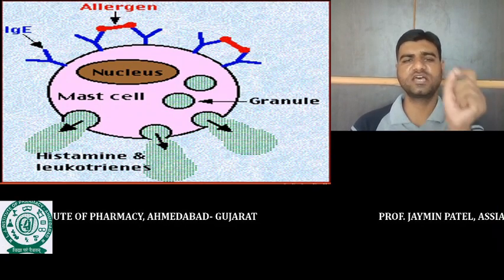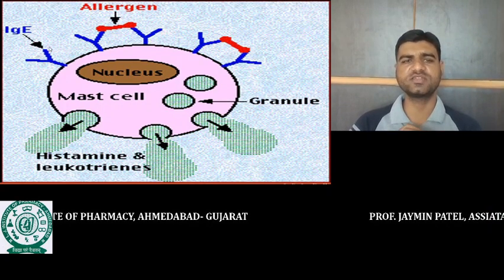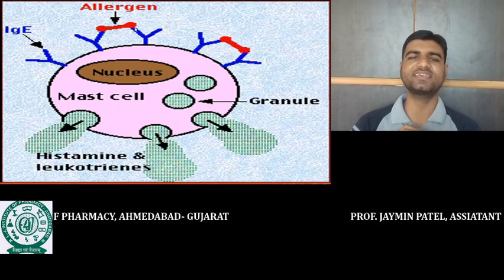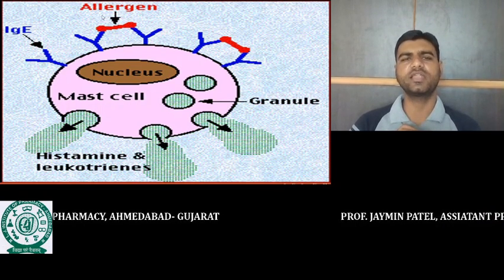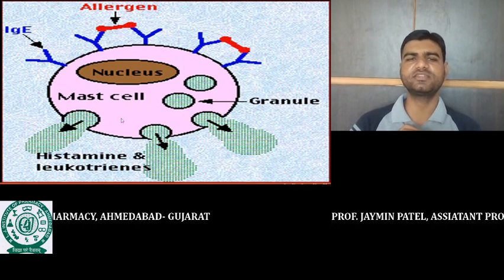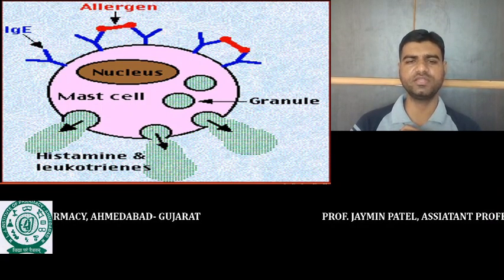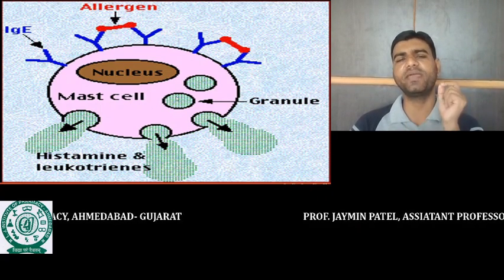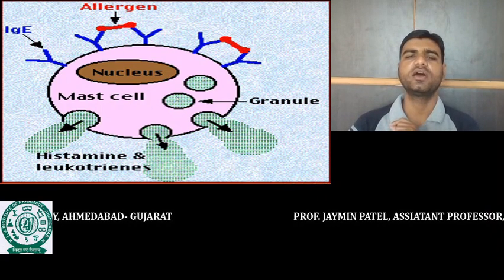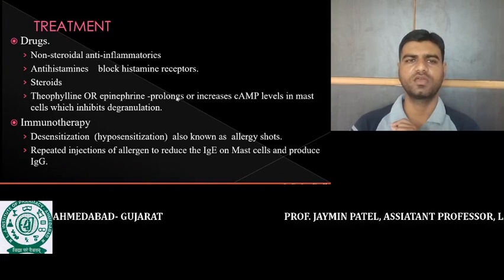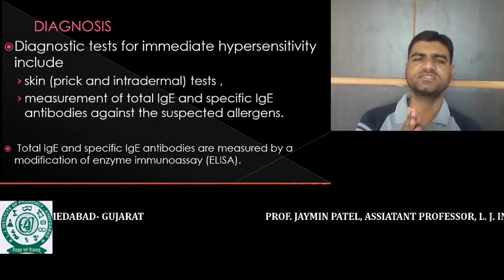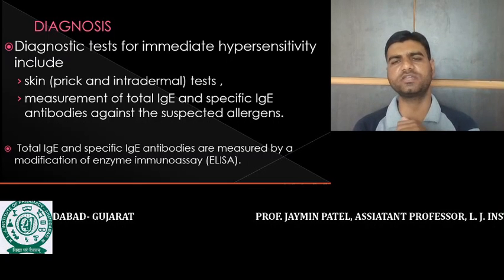Now this is the mast cell, this one is the IgE antibody, and this one is the allergen that is connected. When allergens come the second time and connect with the IgE, it activates the mast cell and induces degranulation, releasing different cytokines and mediators from the mast cell. Now, how can we diagnose whether a person is sensitized to type 1 hypersensitivity or not?